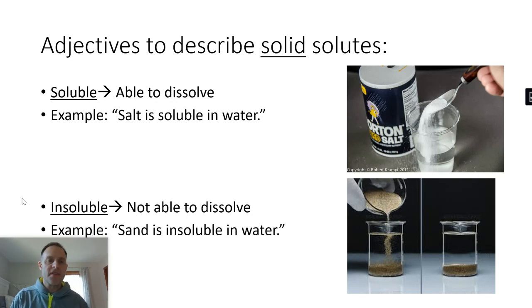Now, there are some ways to maybe help you understand it a little bit better. There's two other words I want to give you. They're really just adjectives to describe solids. One is soluble and the other is insoluble. So if something is soluble, you can dissolve it, right? You guys know that if you take salt and dump it in water, it gets dissolved. We call it salt water, right? And it just looks like water till you taste it and it's like, whoa, that's salty. It gets dissolved. It's soluble.